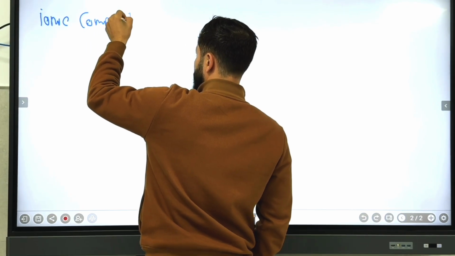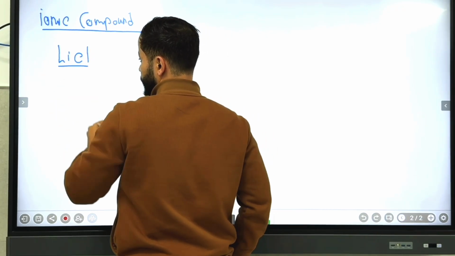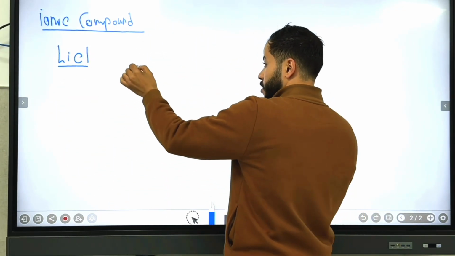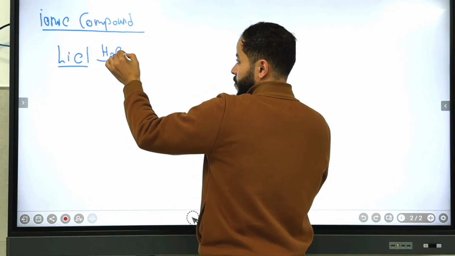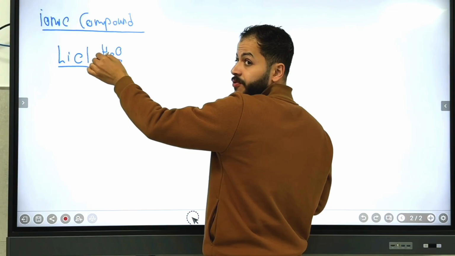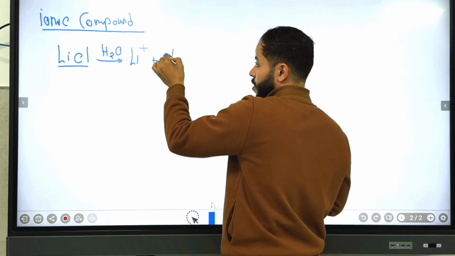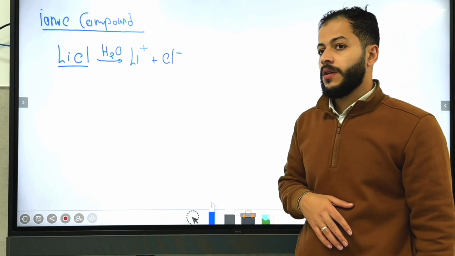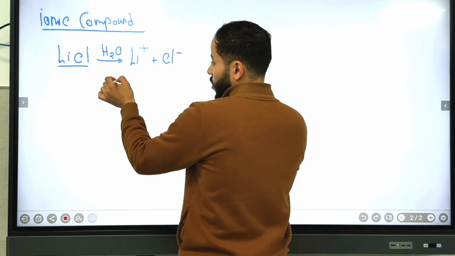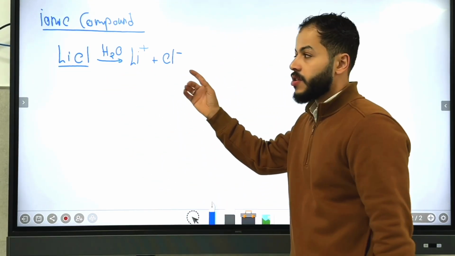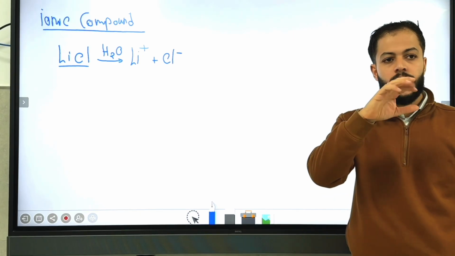Like the example that you have in your box, lithium chloride. If we dissolve, if we make lithium chloride dissociate in water, what does it form, guys? What does lithium chloride form? Lithium and chloride ions. Lithium ion positive plus chloride ion. This process is called hydration. This is called lithium hydrated ion, and this is chloride hydrated ion, because it's surrounded by water.